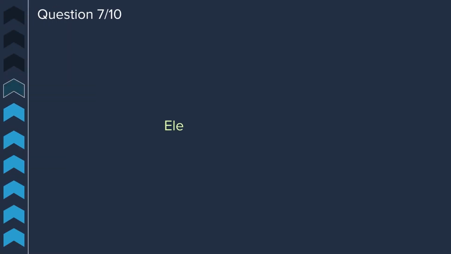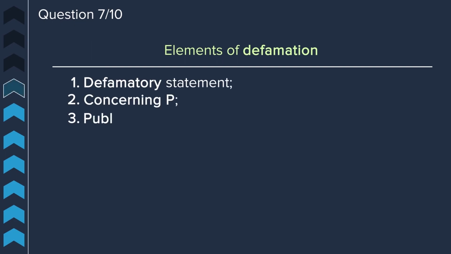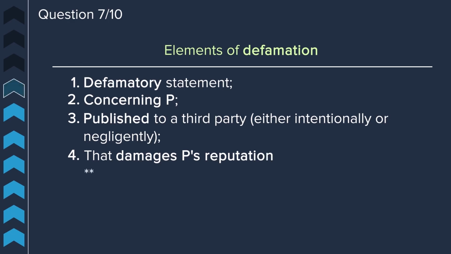Question 7. What are the elements of defamation? To prevail on a defamation claim, you need to show that there was a defamatory statement concerning the plaintiff published to a third party that can either be intentionally or negligently, that damages the plaintiff's reputation, and then if the